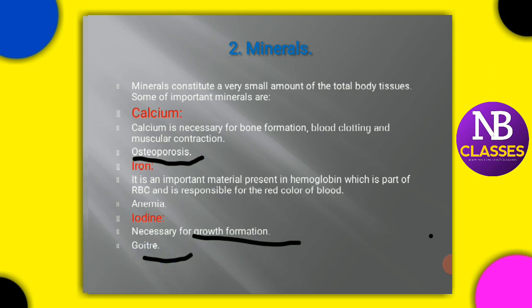So what exactly is goiter? Goiter is nothing but the enlargement of the neck, which you can see. So people should take iodine. The better source is iodized salt. You can take that as a source, or you can take seafoods, which are very rich in iodine.